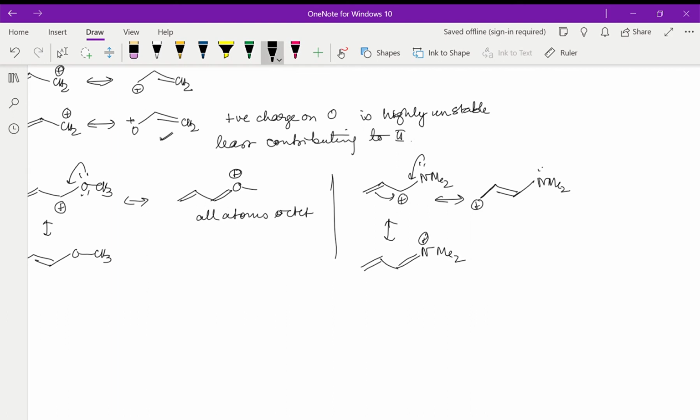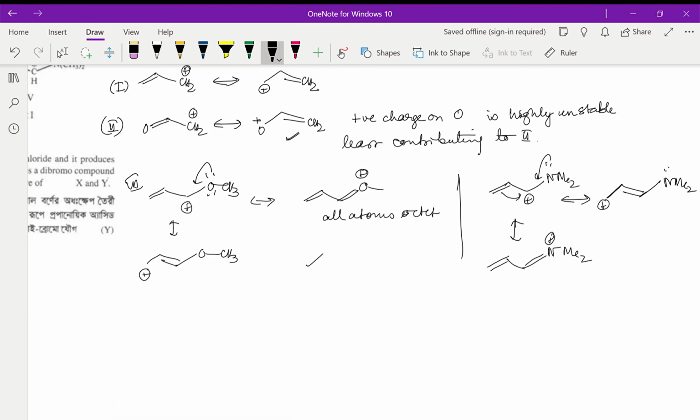Now if we compare 3 also having 3 resonance structures, 4 also having 3 resonance structures, but we will say 4 is more stable because nitrogen, positive charge on nitrogen is more stable than positive charge on oxygen.